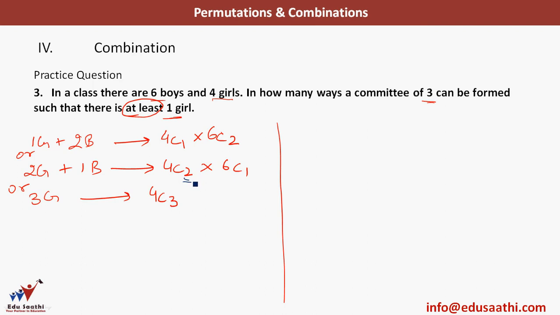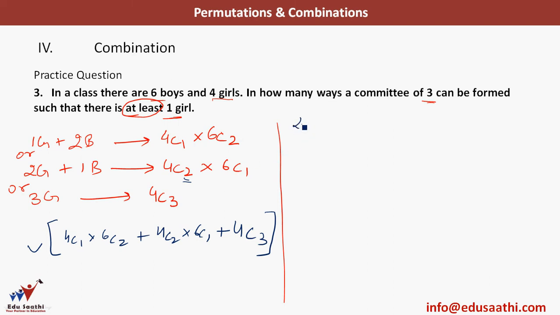At the end of the day, both are going to be in the same committee and there is no position or hierarchy. Both of them will be at the same position. So that is why I am using C. So what is the answer here? I have 4C1 into 6C2 plus 4C2 into 6C1 plus 4C3. So I have this as the answer. You can calculate this at your places because it's not very difficult to solve this.